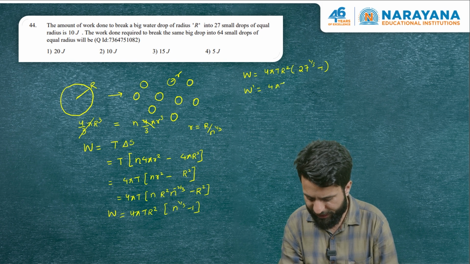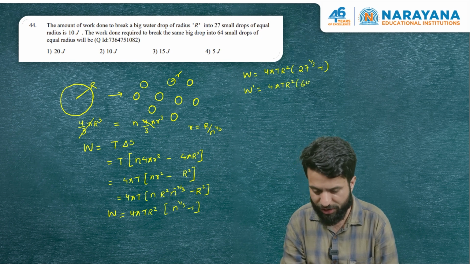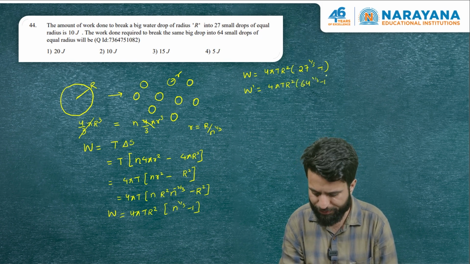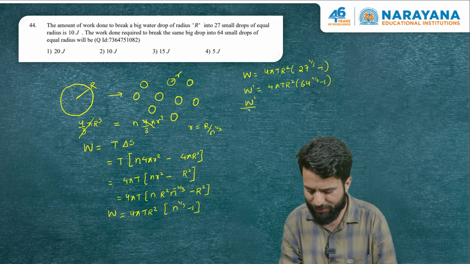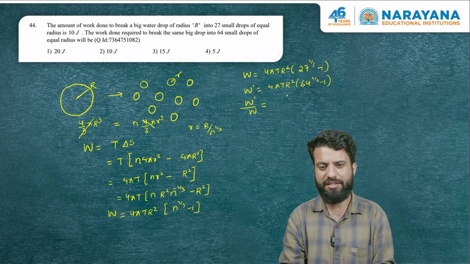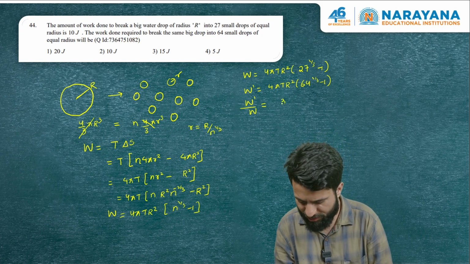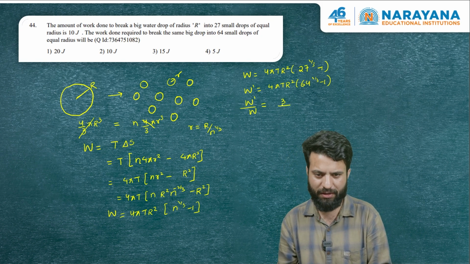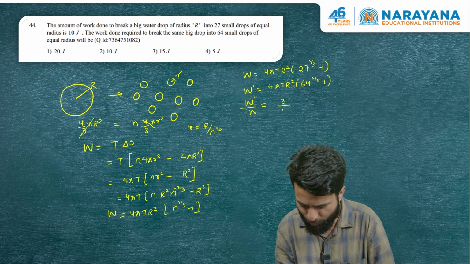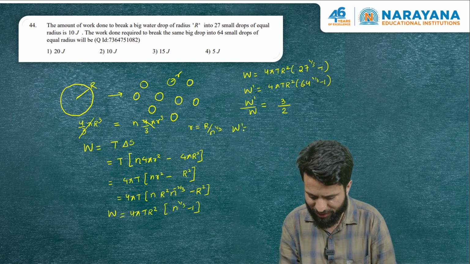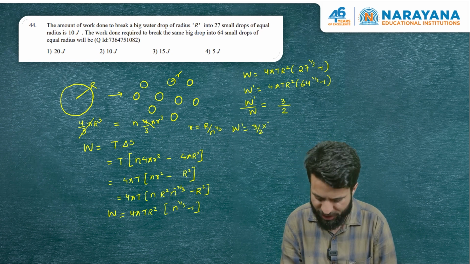So that's 4 pi T capital R square into 64 whole power 1 by 3 minus 1. Pretty simple one. So W dash by W is equivalent to 64 whole power 1 by 3 is 4, 4 minus 1 is 3. So that's 3 divided by 27 whole power 1 by 3 is 3, 3 minus 1 is 2. So W dash is 3 by 2 into W. W is 10, so that's 15.